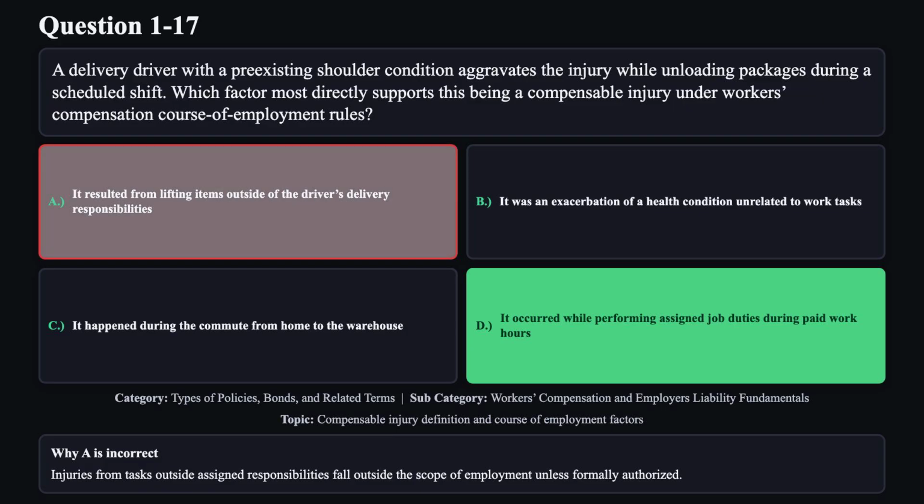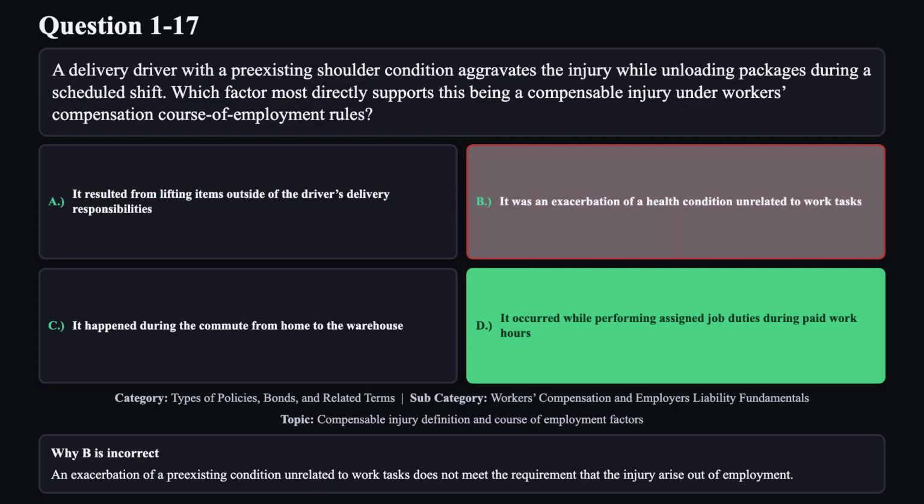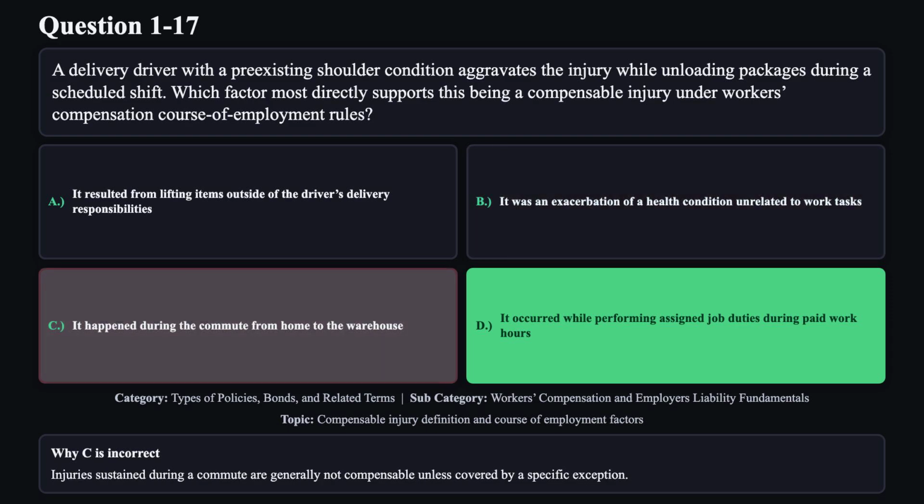Reason A is not correct. Injuries from tasks outside assigned responsibilities fall outside the scope of employment unless formally authorized. Reason B is not correct. An exacerbation of a pre-existing condition, unrelated to work tasks, does not meet the requirement that the injury arise out of employment. Reason C is not correct. Injuries sustained during a commute are generally not compensable unless covered by a specific exception.